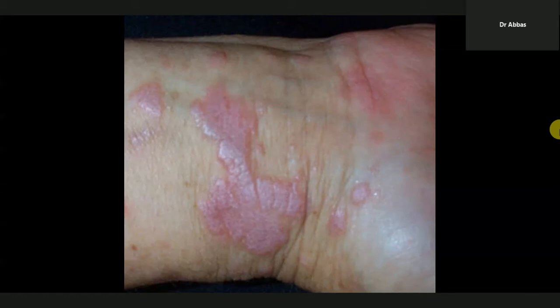So what is the color of these papules? Look at here. These are flat, polygonal, purplish in color. We call purplish violaceous. So these are plain, purple, polygonal and pruritic, very itchy, and these are the papules.